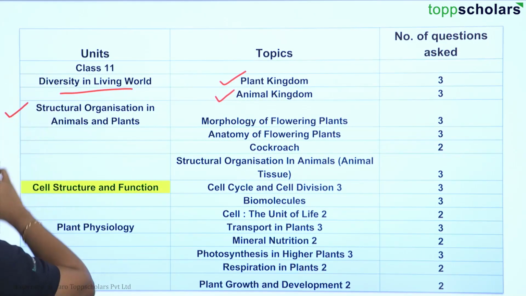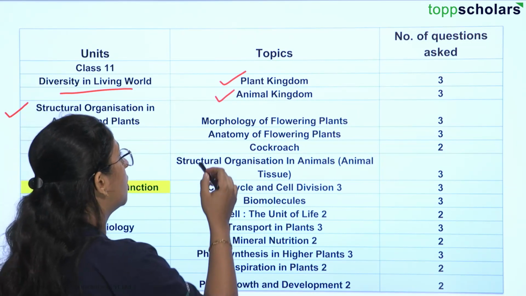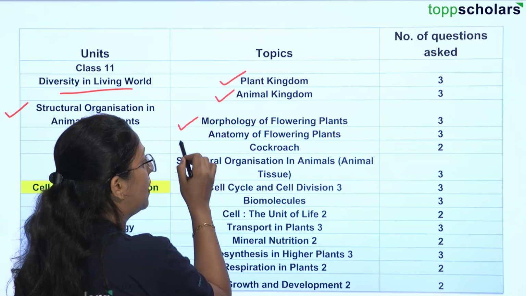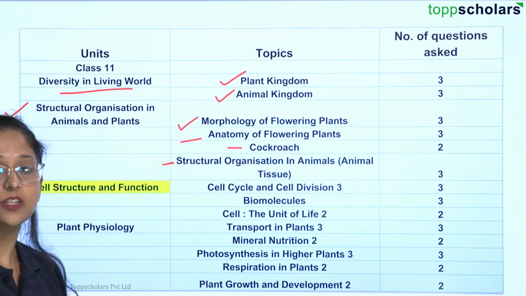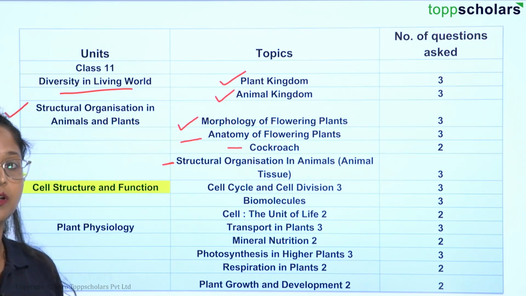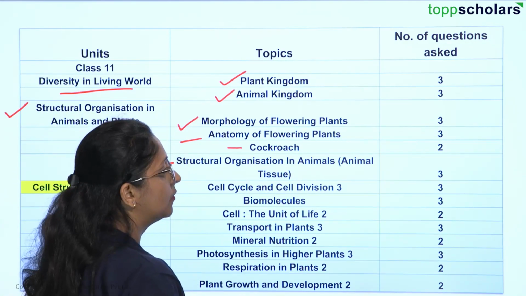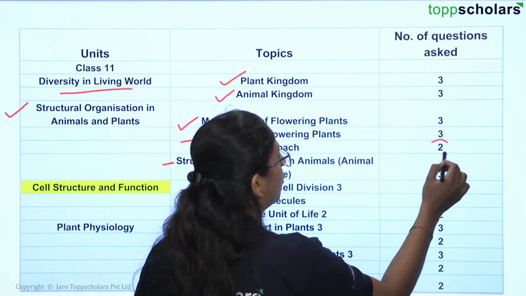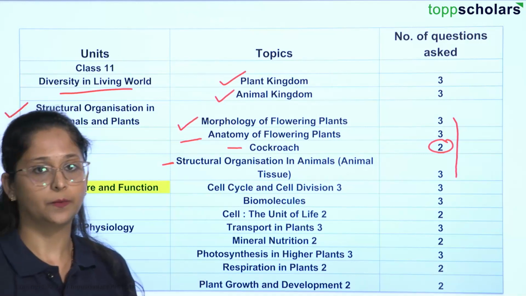Then we have structural organization of animals and plants. Again a very important topic, because you will be learning about morphology of flowering plants, anatomy, the cockroach, and the structural organization in animals, that is animal tissues and different types of tissues. For this we have a different number of questions. Except for cockroach, each of the following topics will have 3 questions, okay.